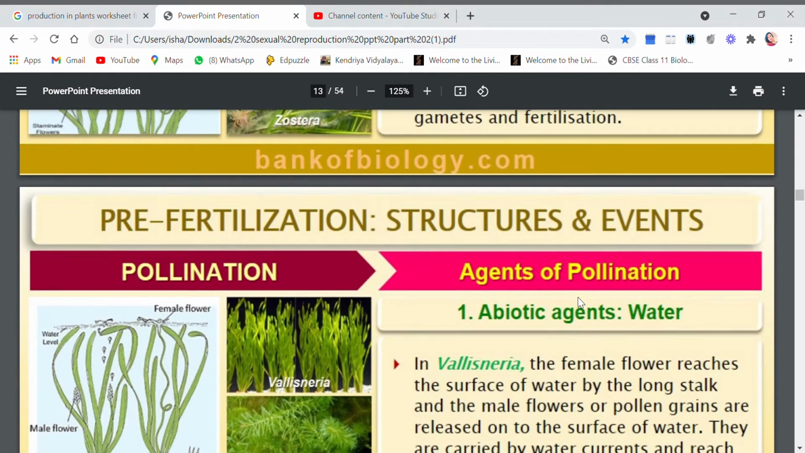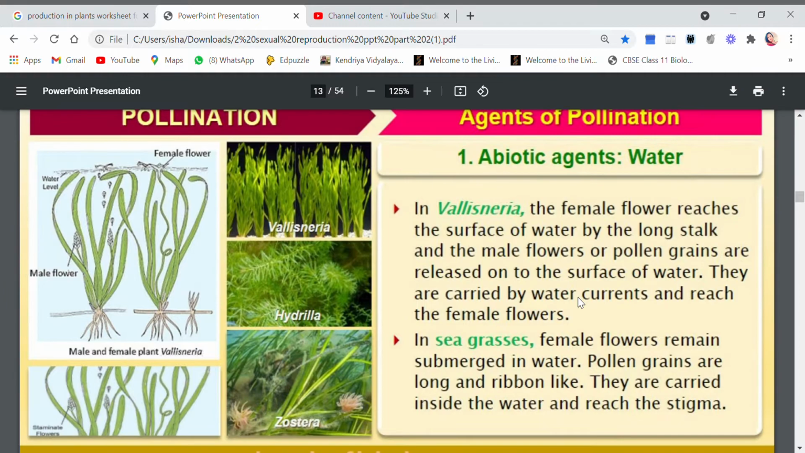Now let me show you Vallisneria. In Vallisneria, the female flower, children, this is a very important question and it was asked two years back also. The female flower reaches the surface of water. Now you can see this is a female flower on the surface of water. It reaches the surface by a long stalk. You can see this is the stalk and the female flower is floating on the surface of water.